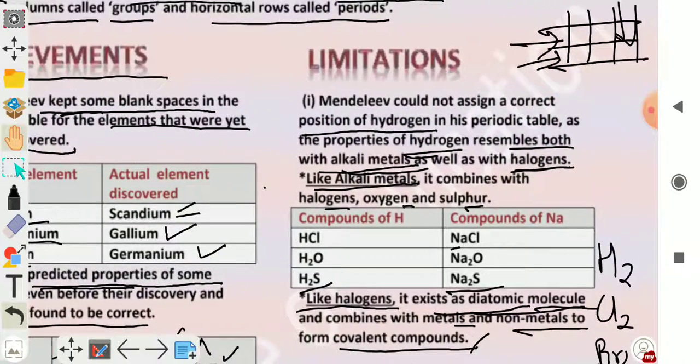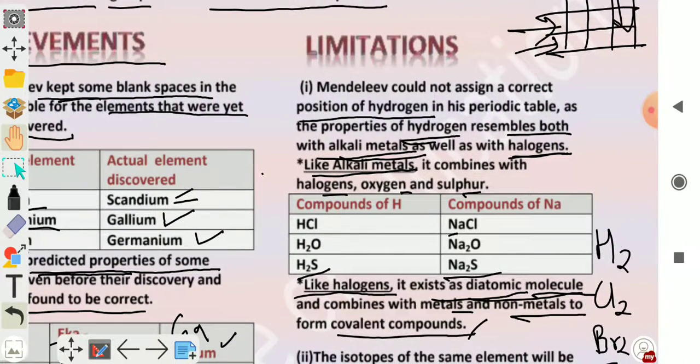Because the properties of hydrogen resemble both the alkali metals as well as the halogens. Like alkali metals, it combines with halogen, oxygen and sulfur and forms compounds, and like halogens, it exists as a diatomic molecule and combines with metals and non-metals to form covalent compounds.